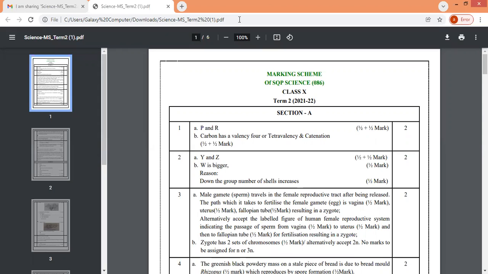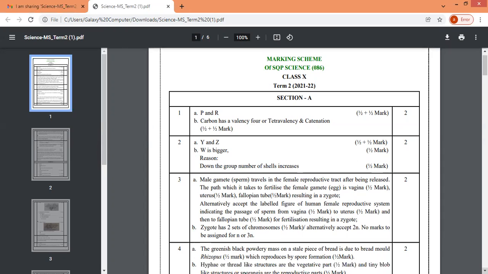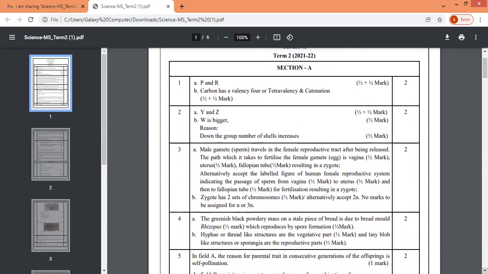Yes, dear children, as you all know, I have already sent the recorded question paper for term 2, sent by the board. That sample paper, and now these are the answers. You must have all solved it, and this is the time to check yourself whether what you have done is correct or not. And through this, you will also come to know the marking scheme, how the board divides 2 marks. So you will come to know through this.